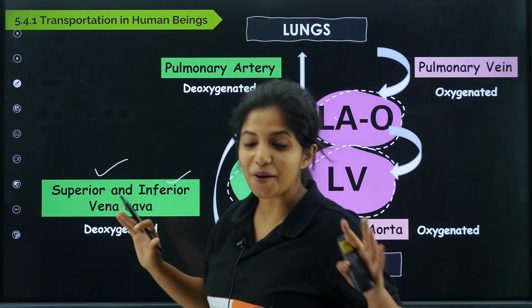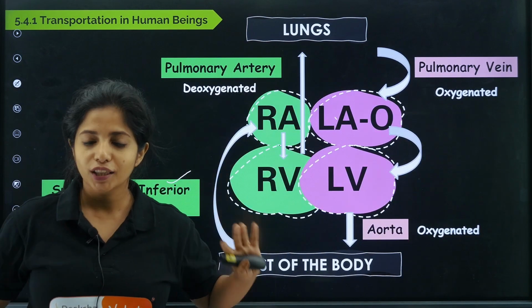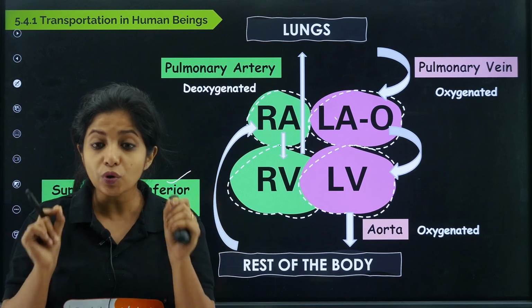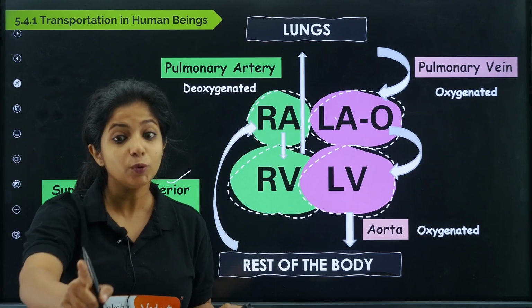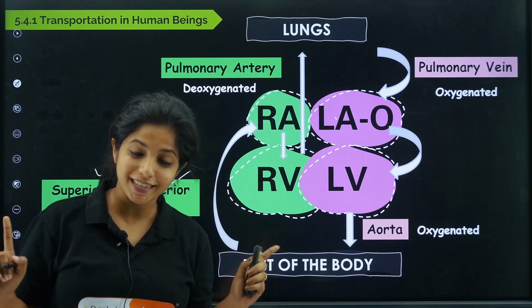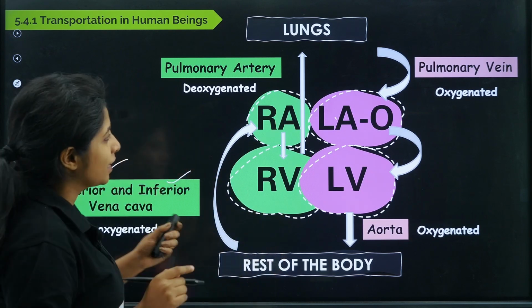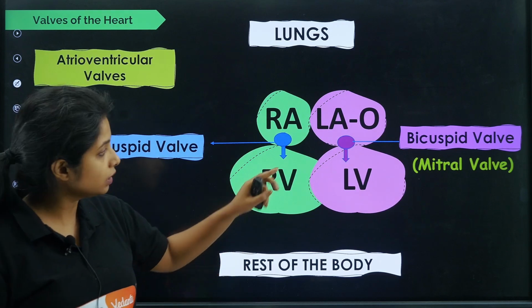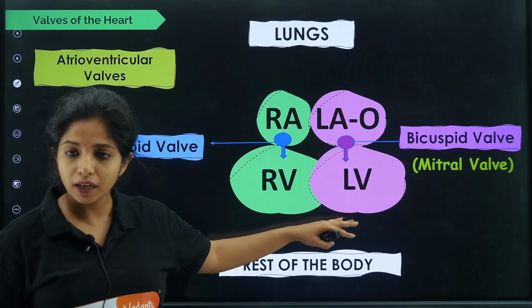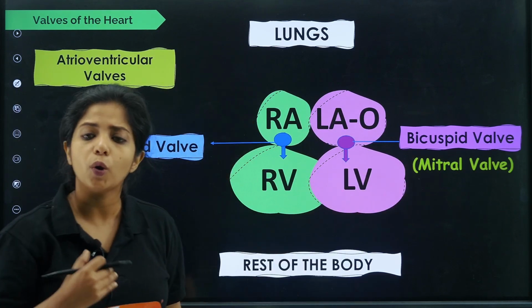Now that's all about your heart, the four-chambered heart, and you have to know the flow chart, how things work. So try making a flow chart of it and do let me know if you are able to understand this now or not. Yeah, going ahead, as I already told you, the valves which are involved over here, the one that comes between the left atrium and left ventricle is the bicuspid valve, or you call it the mitral valve.